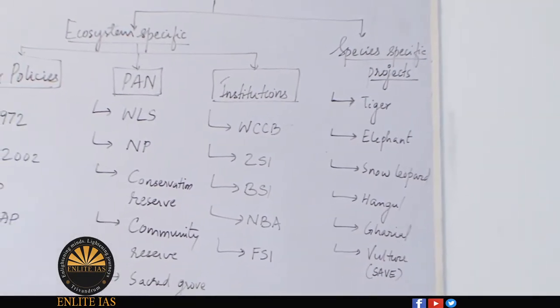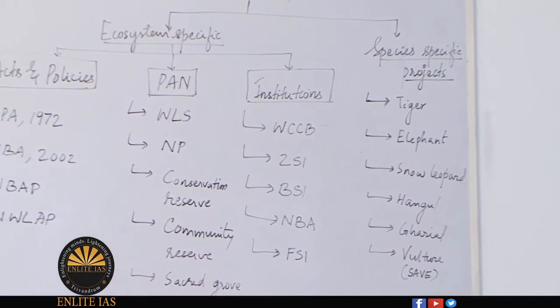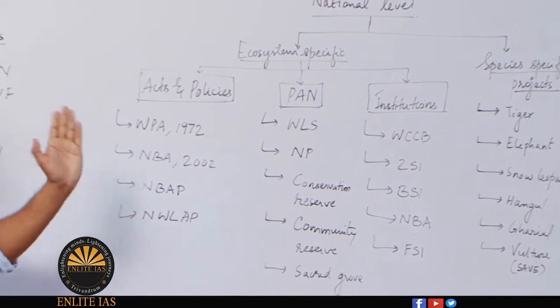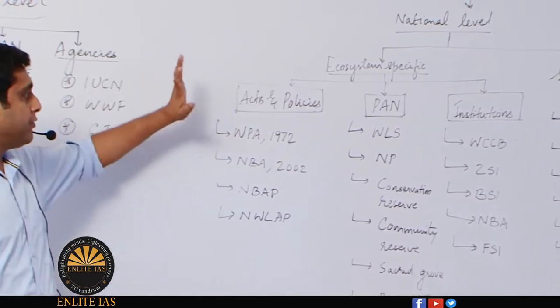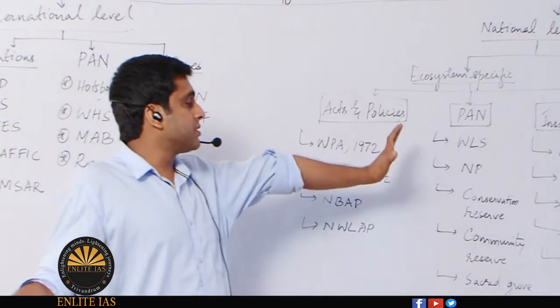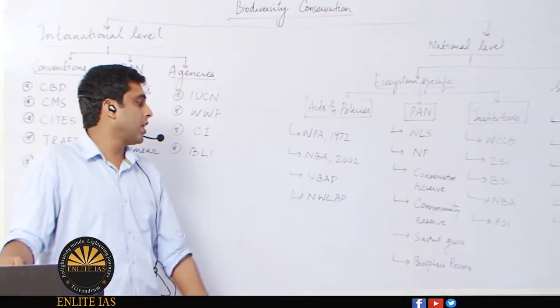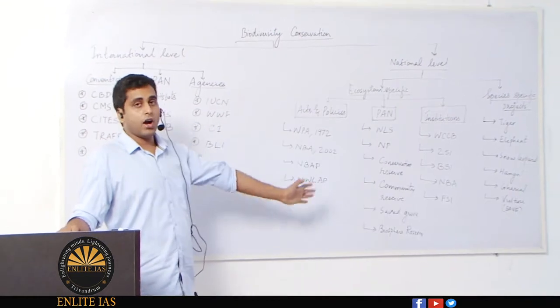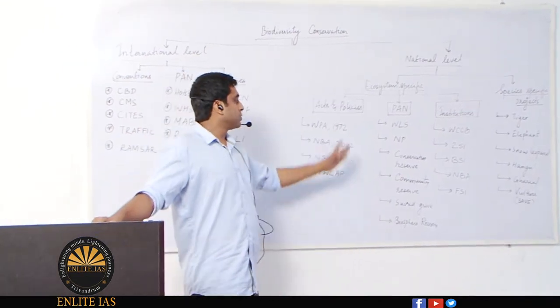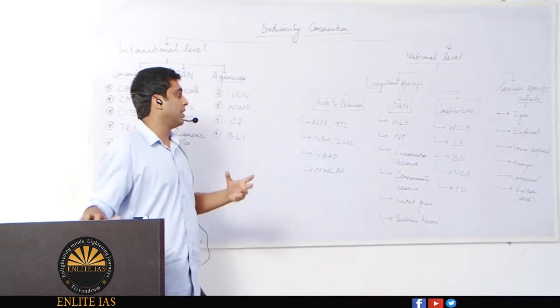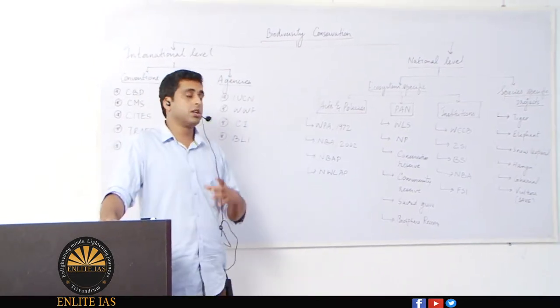Then comes ecosystem specific initiatives at the national level. We have many acts and policies to protect our wildlife and forest ecosystem. Then we have the protected area network initiated by the national government in India or by the people themselves, which we'll be studying. Then we have many nodal institutions which carry out the majority of these protection initiatives.